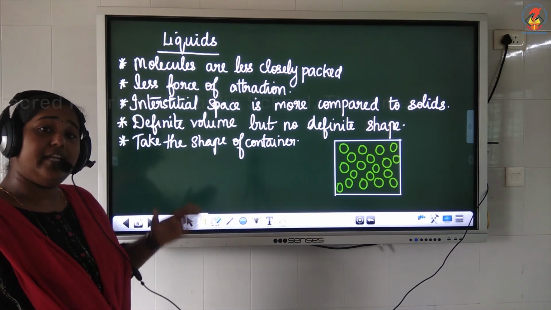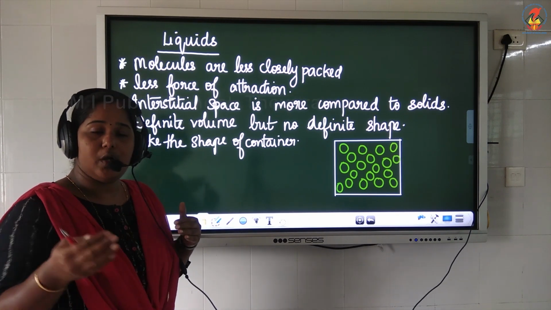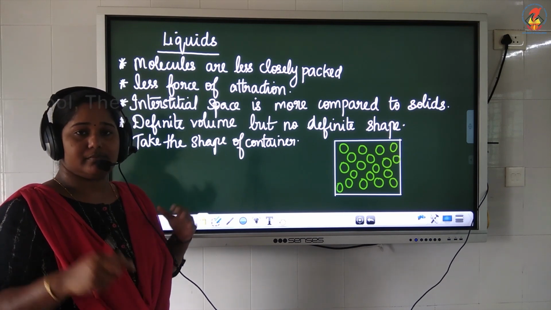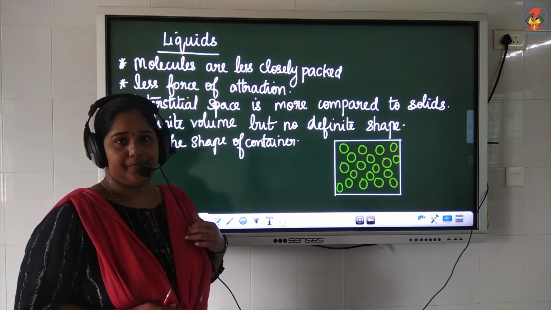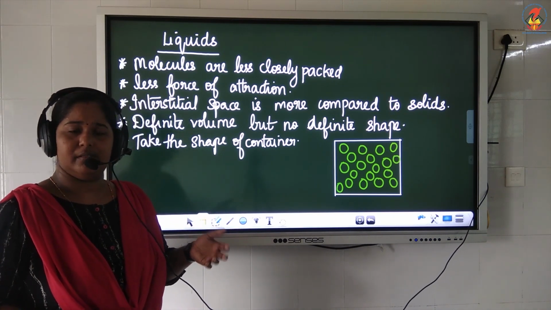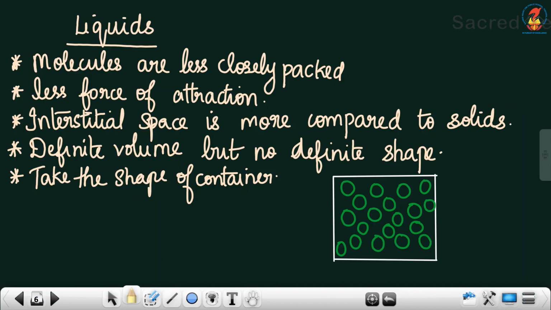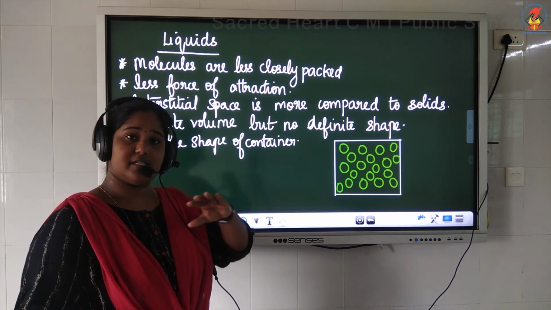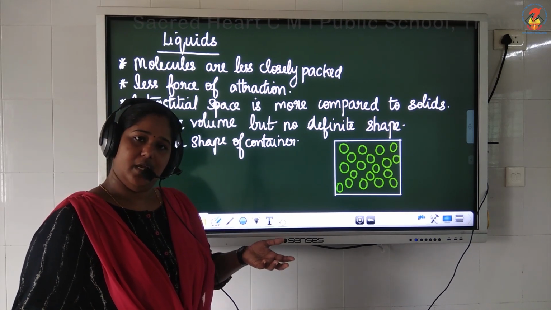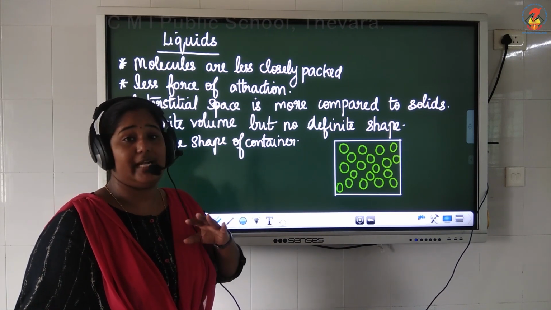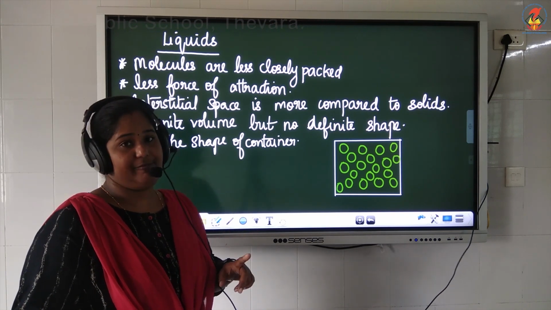Liquids have a definite volume. When you pour liquid on the floor, there is a space occupied by the liquid. So that means it has a definite volume. But does it have a definite shape? No. Liquids do not have a definite shape. They take the shape of a container. If you pour it in a round container, the liquid has a round shape. In a cylindrical container, it has the shape of a cylinder. In a square container, it has a square shape. So liquids do not have a definite shape, but they have a definite volume.